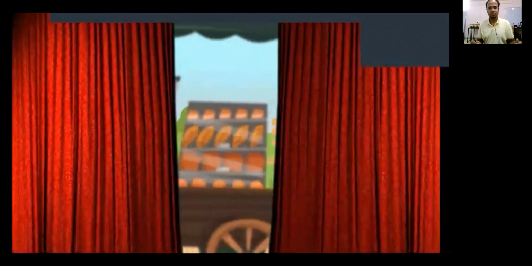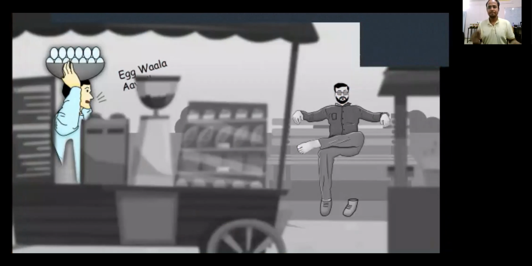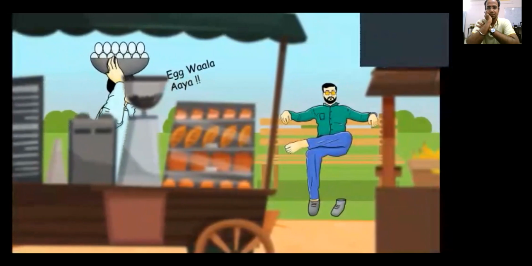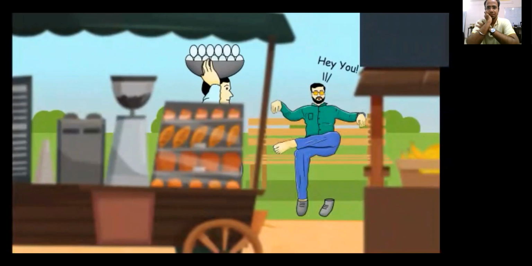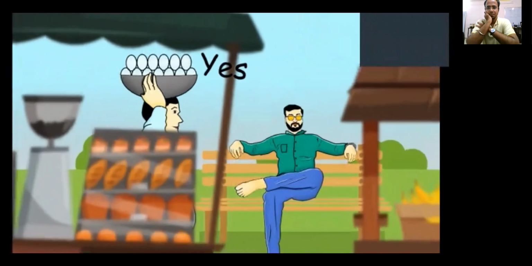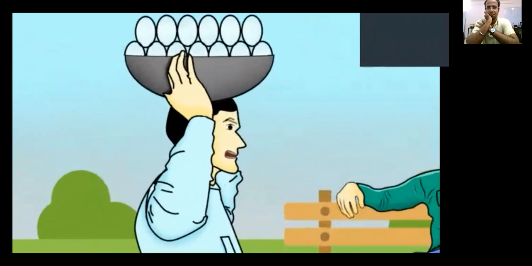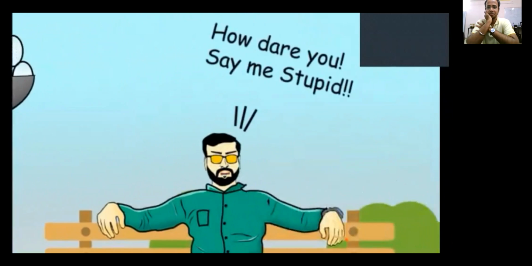Now, once upon a time, there was an egg seller in a small village. He said, egg wala aaya, egg wala has come. Now there was an idler, a time pass guy who was sitting at the bench. He said, hey you, in a very rough manner. The egg wala replied, yes. He said, stupid, it's not egg, it's onion. Then the egg wala got angry. You stupid, it's egg. The idler said, how dare you say me stupid?